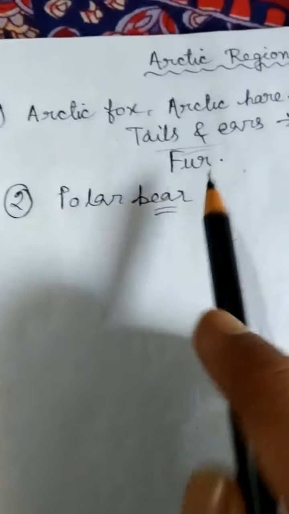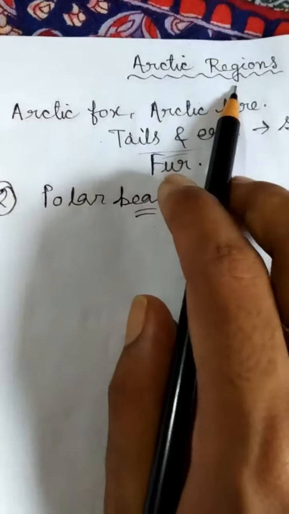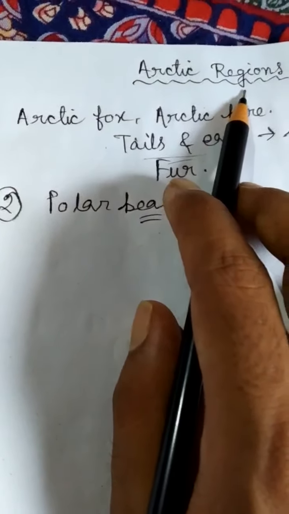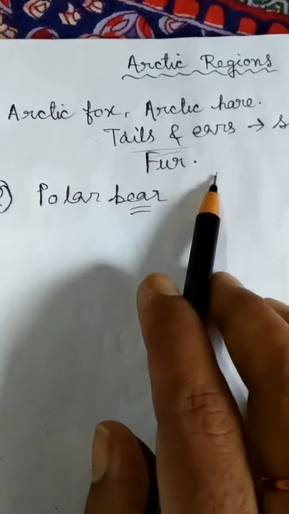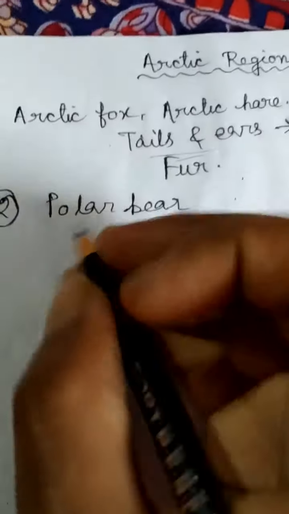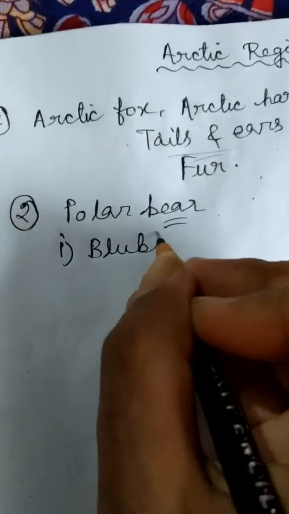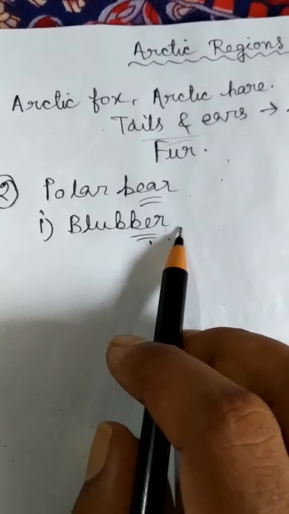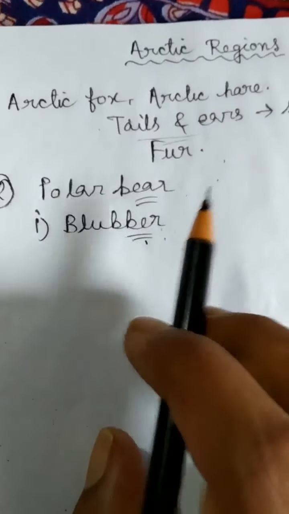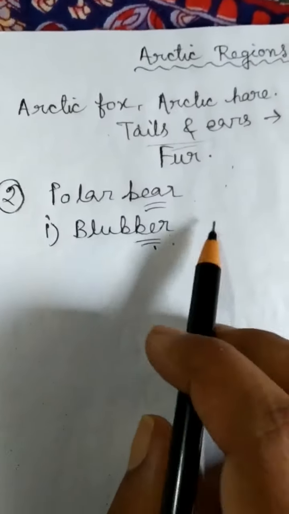The polar bear is one of the largest carnivores that can easily survive in the Arctic regions, but they have adapted some special features also to survive in such climatic conditions. What is this? Number 1 is the presence of blubber. Blubber means a layer of fat which is deposited under their skin, which keeps their body warm. Blubber means fat deposition under their skin.